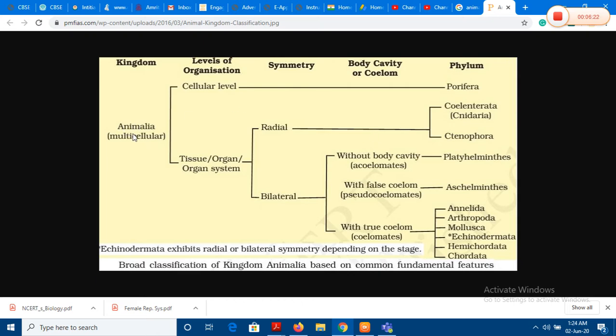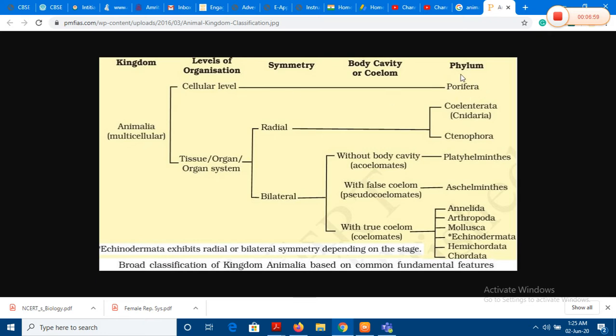Another thing is that animals are multicellular. So over here in certain reference books, you may find an anomaly. They have included certain protists like amoeba or paramecium also under the animal kingdom, which may be a point of contention. But as per your text, we would move according to the fact that animals are multicellular. And if they are multicellular, what kind of organizational levels do they have? If the body is made up of cellular aggregates or group of cells, it is cellular.